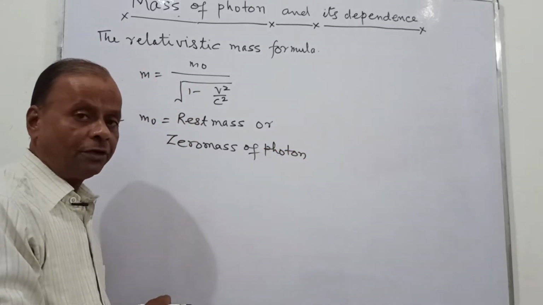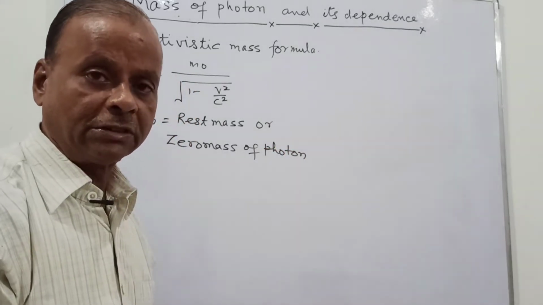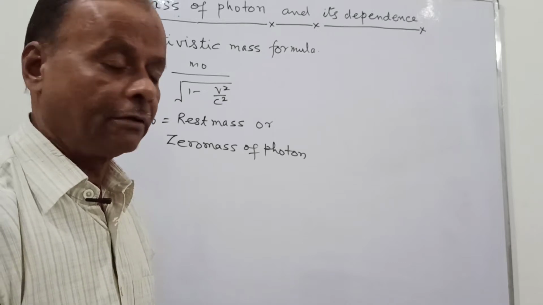Here we will discuss only about the photon and not any other matter particle.